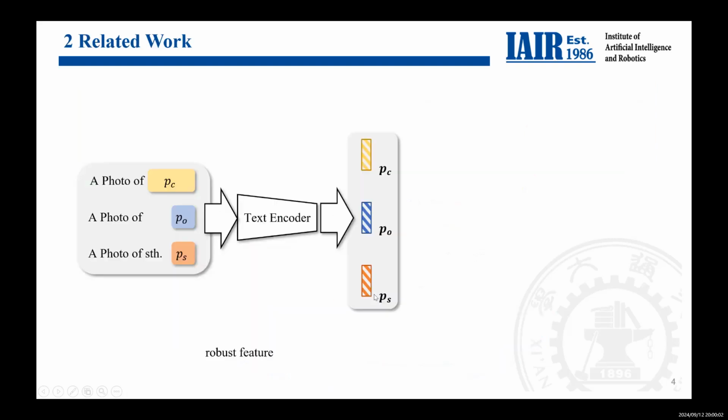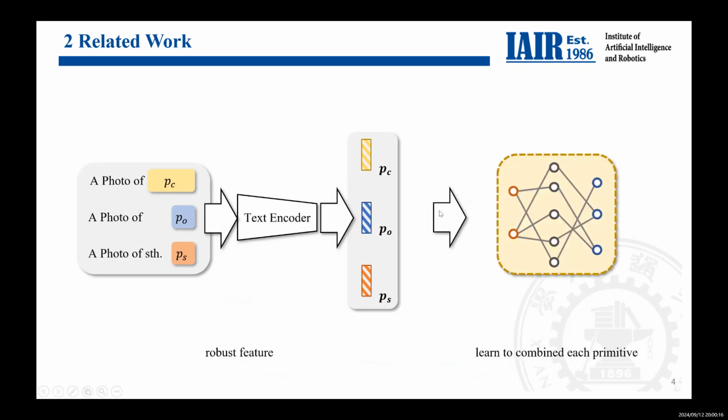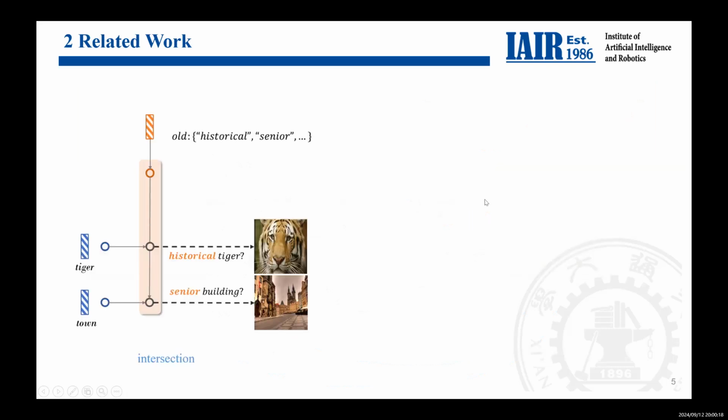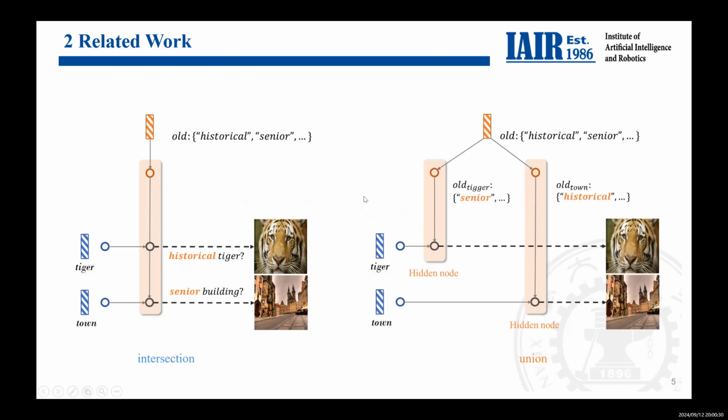The most common method in compositional learning is to build a robust feature for each primitive, such as using a CLIP encoder, and then the model learns to combine the primitives. However, we consider that if a feature is robust, it may contain the intersection of each primitive's semantics. If we want to generalize to unseen compositions, the union of each semantic meaning becomes necessary.